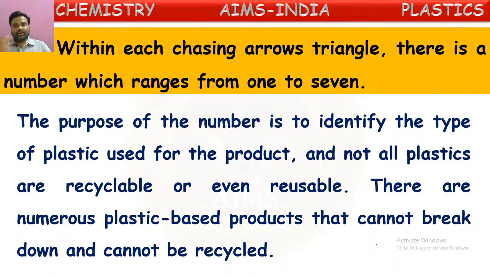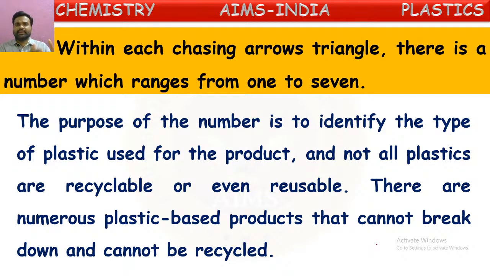Which are recyclable and which are not can be identified based upon the number given in the chasing arrows triangle symbol on the plastic item. Based upon that, they will segregate this. Based upon the number, if it is recyclable, keep it here. If it is not recyclable, throw it away.